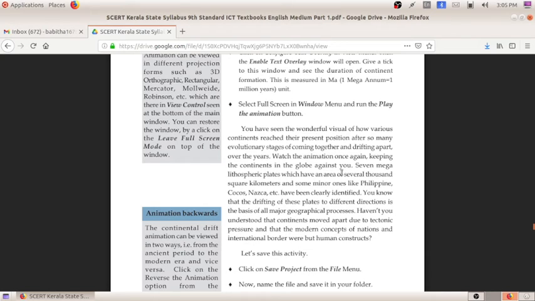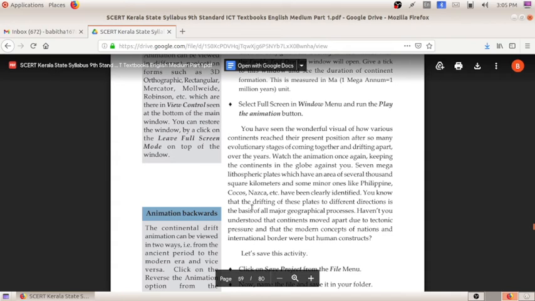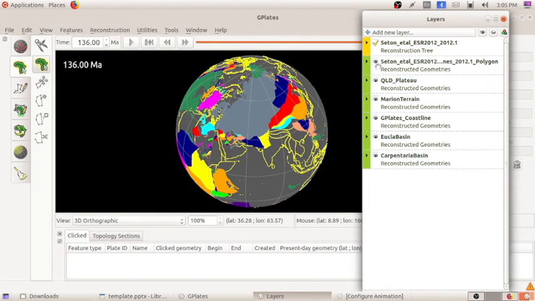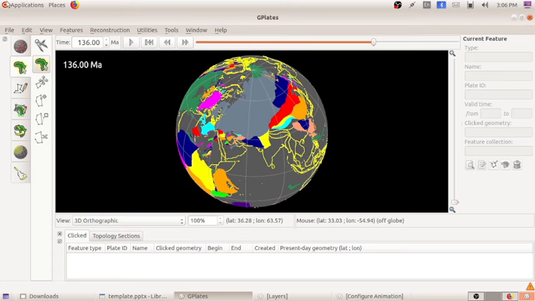So this is how we can see all these things in GPlates software. After doing all these things, if we want to save this project, what all things have we done? We have added the layers, 7 layers we have added, and from the second layer we have filled the polygons. When we click on fill polygons, you can see the colors here. After that we started the animation. The reverse animation also we have done.